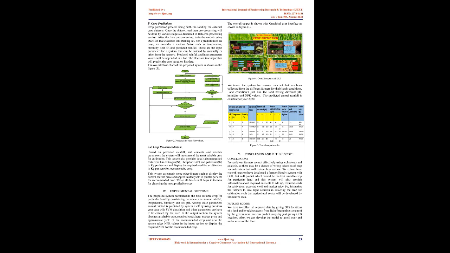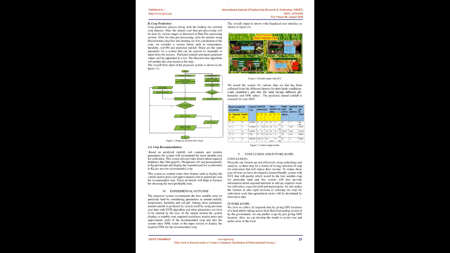The radial basis function can be written in mathematical form in equation 1: K(x1, x2) = exp(-gamma ||x1 - x2||^2), where ||x1 - x2|| is the Euclidean distance between x1 and x2, and gamma is the kernel parameter. After fitting and testing the model, finally the model will predict the appropriate annual rainfall. The predicted rainfall is one of the input parameters for the crop prediction system.